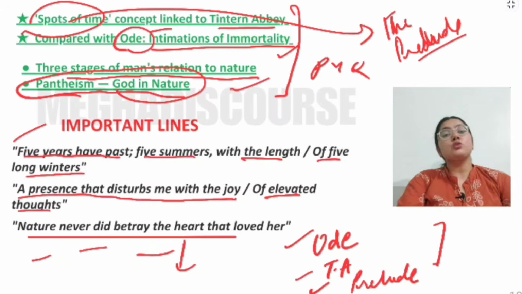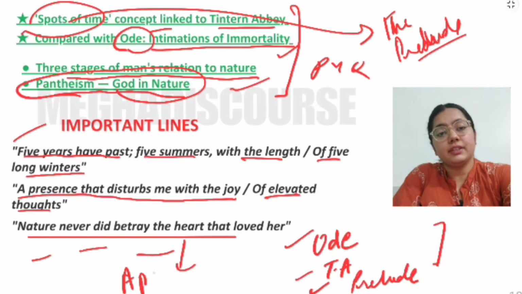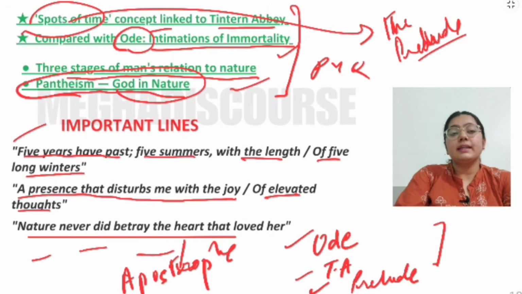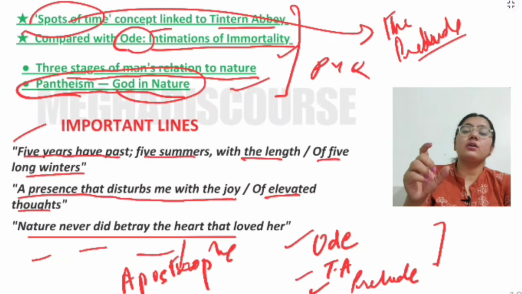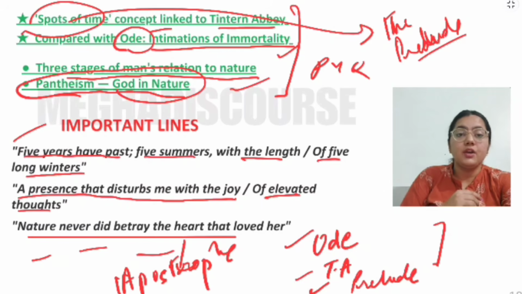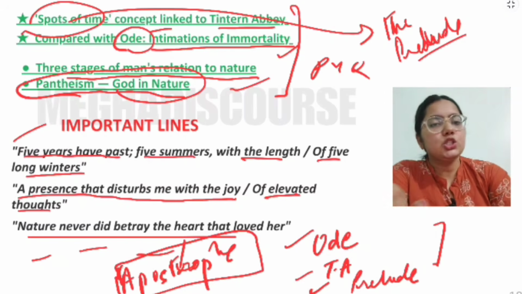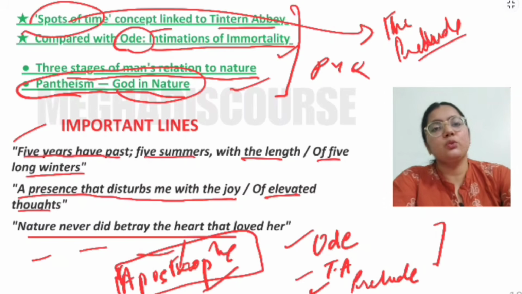There are also literary devices like apostrophe that are used in this poem, where he says, "O Sylvan Wye," right? So "O" is a calling. So that is apostrophe. For instance, we have "O West Wind," "O Wild West Wind," written by P.B. Shelley. So apostrophe is used to call somebody who is not present there.